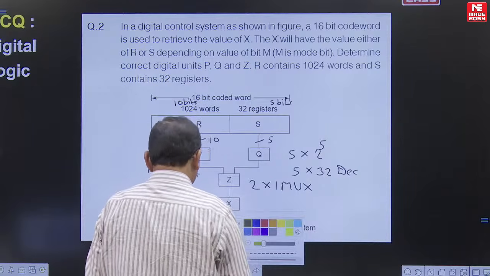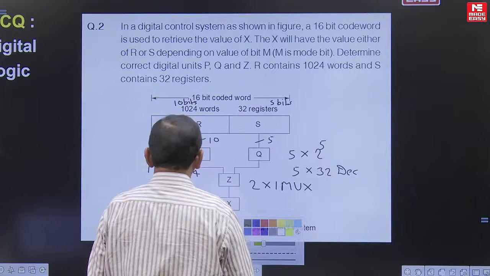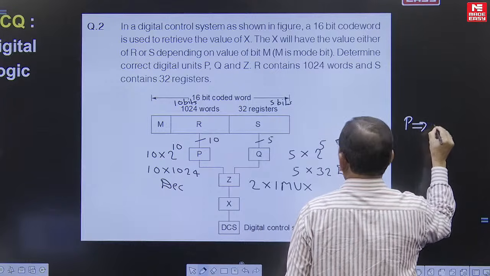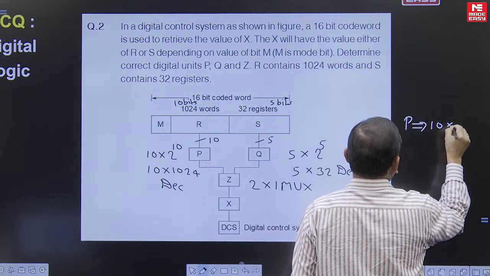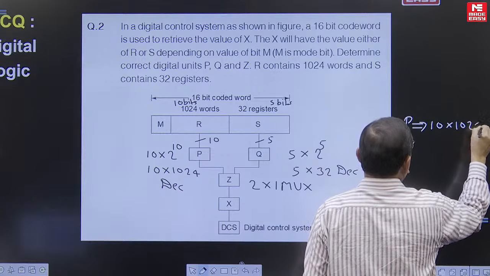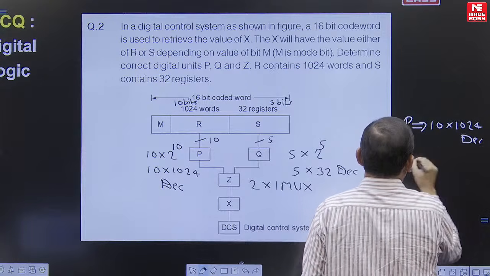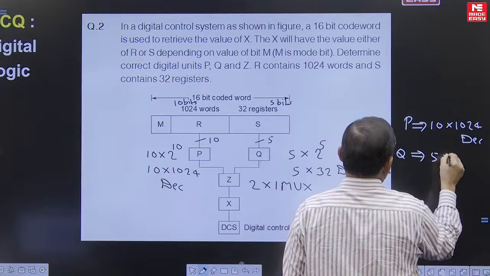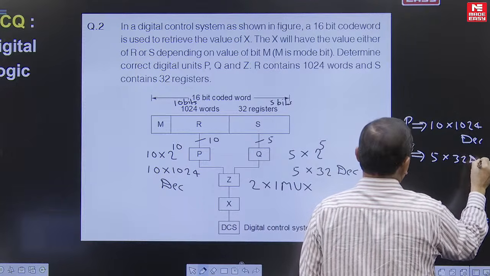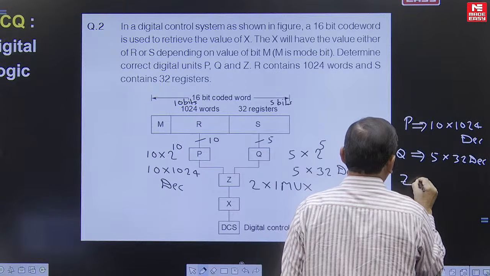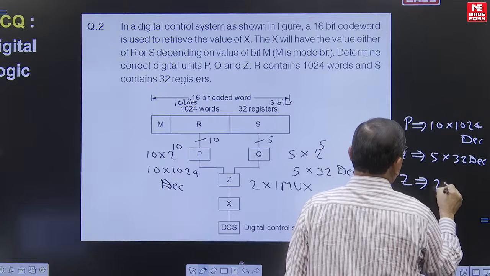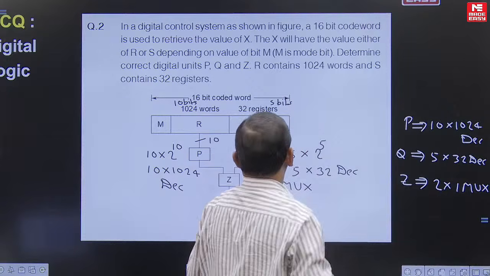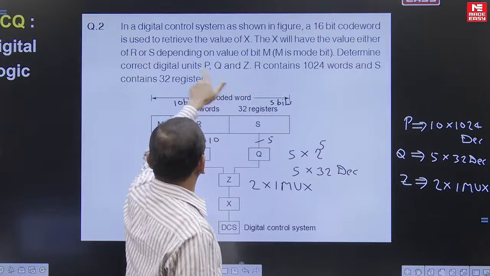Based on this, we have a conclusion: P must be a 10 by 1024 line decoder, Q must be a 5 by 32 line decoder, and Z must be a 2 by 1 multiplexer. In the question it is mentioned which devices P, Q and Z are.